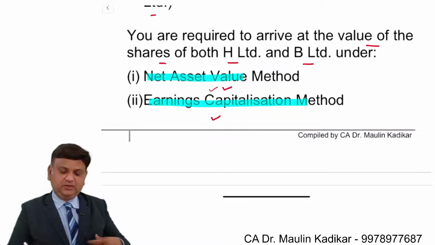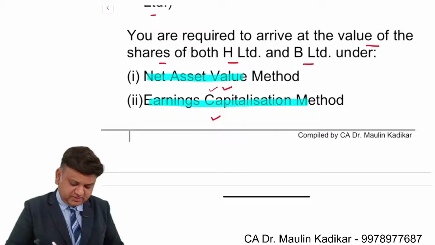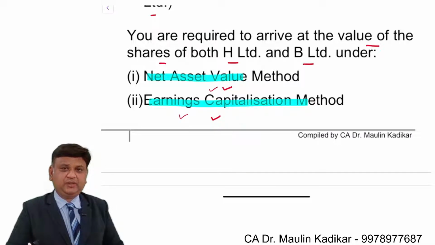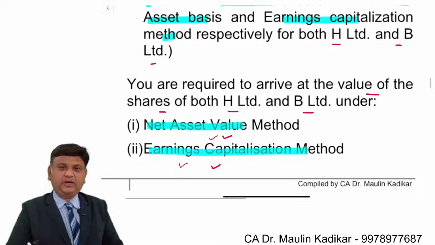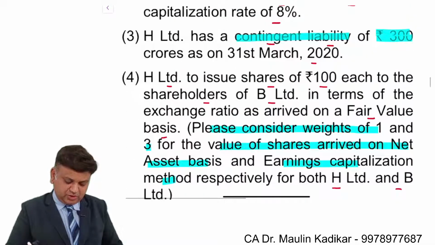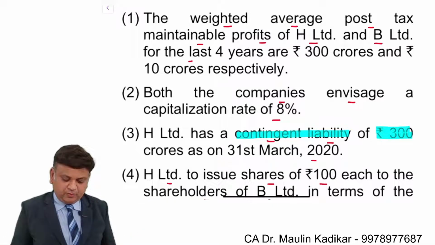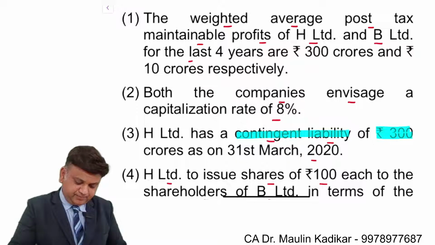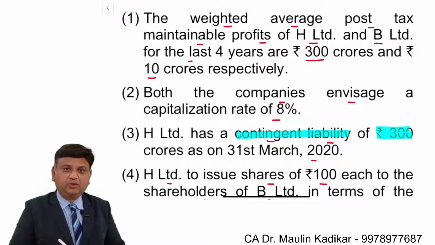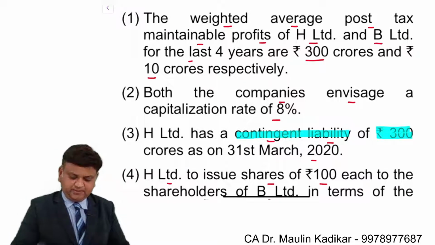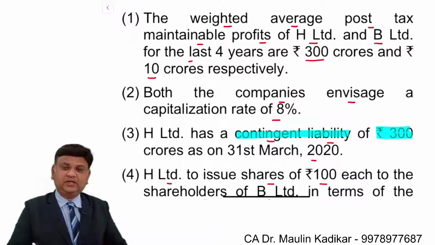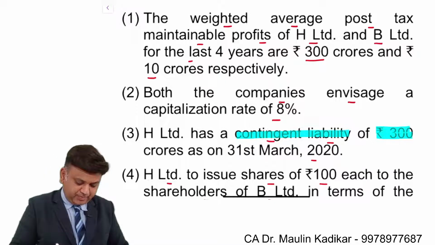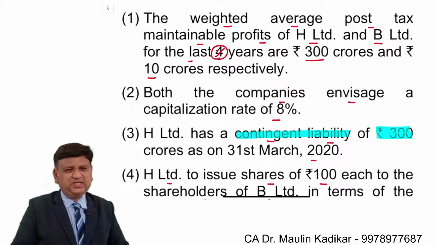In the second part of the question, we have to value both the companies using the earning capitalization method. It means that we are required to compute the present value of the future earning. We have been provided with the information about the future earning of both the companies. It is an amount of rupees 300 crore and 10 crore. Dear students, over here, they have made the projection of this earning taking into account the weighted average results of the last 4 years. This information about the 4 years is of no use to us.